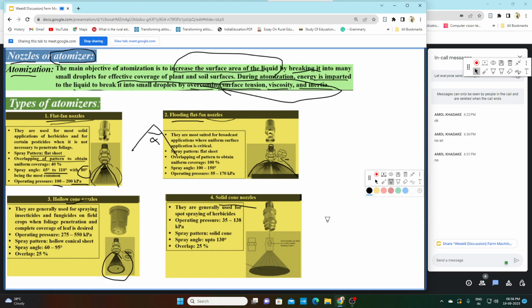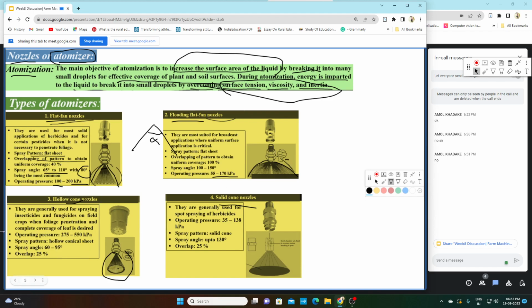Its surface area is basically more, so all the portion of the plant foliage is covered at once. That is why it is known as a flooding flat fan nozzle. Here the spray angle is between 100 to 150 degrees and the operating pressure is 55 to 170 kilopascal.